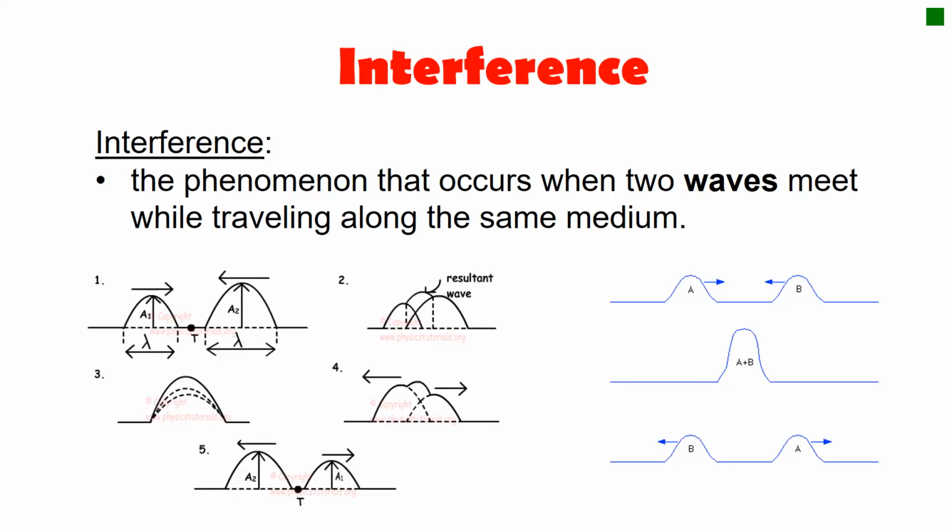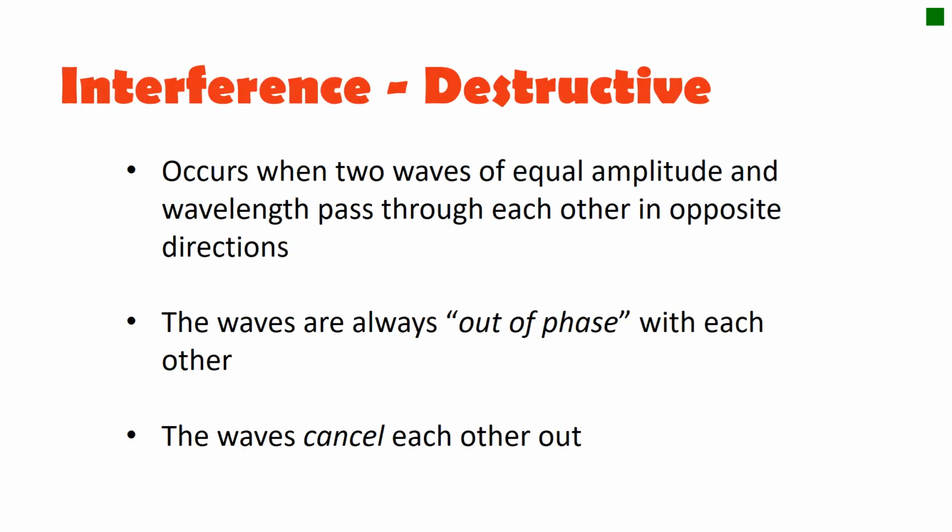All right, the last thing we're going to be talking about is interference. Interference is what happens when two waves actually meet up along the same medium. This happens a lot in music. If you think of music, this is the key to music. This is how you get your different sounds. The other thing is that it also happens when you're out in the water and these waves meet up. There are two types of things that can happen. They can either get bigger or they can get smaller when they run into each other. The first one is called the destructive wave.